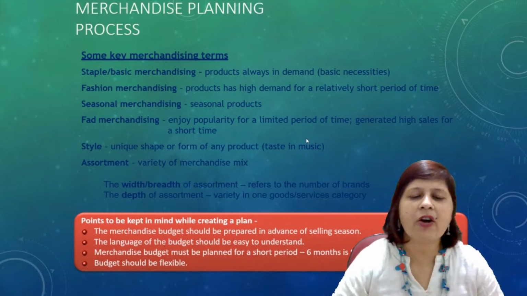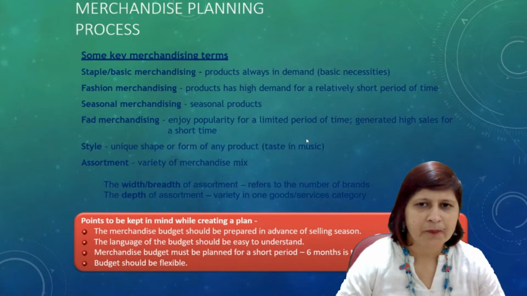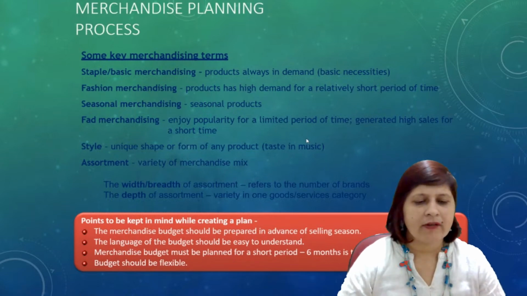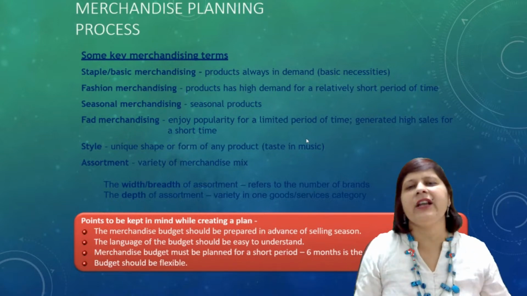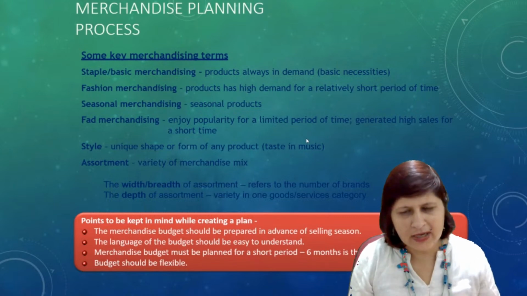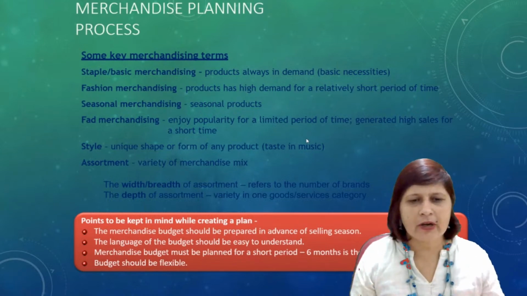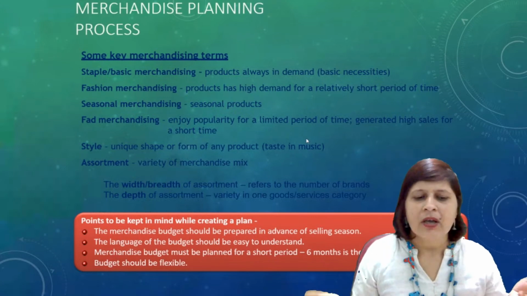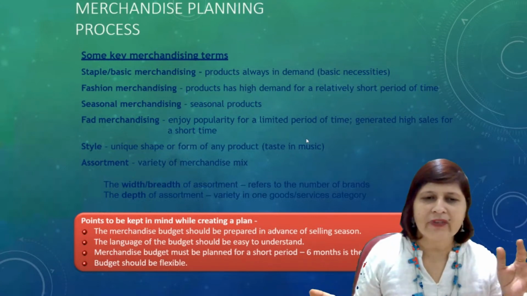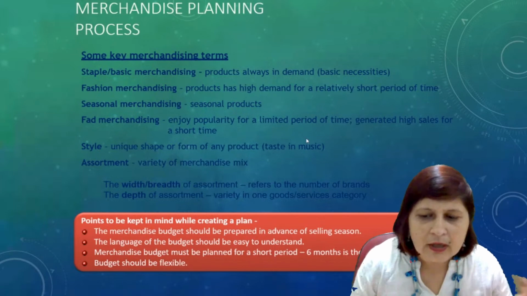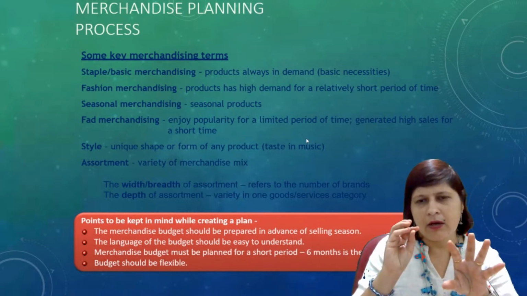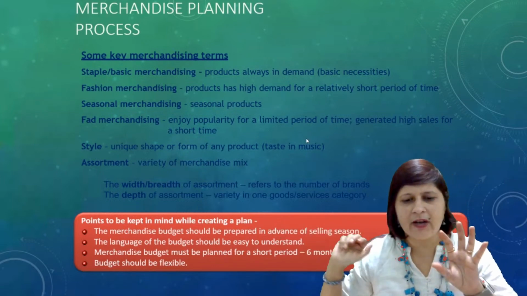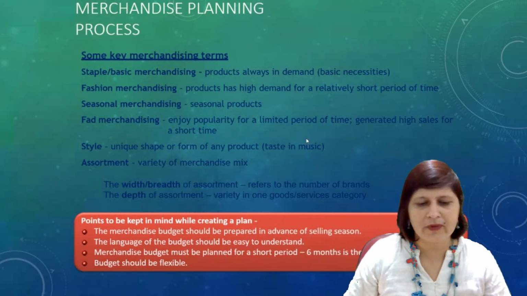Assortment, variety of merchandising mix. Then you have a merchandising mix, right? Assortment. The width or breadth of assortment refers to the number of brands, right? Assortment is a variety of product mix. You have a product mix, you have a variety of products, right? What is the width and breadth of that assortment? The number of brands for a particular product available. Suppose for a toaster, how many brands of toasters are available in your store? That is known as the width and breadth of the assortment.